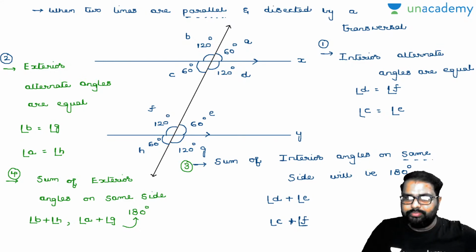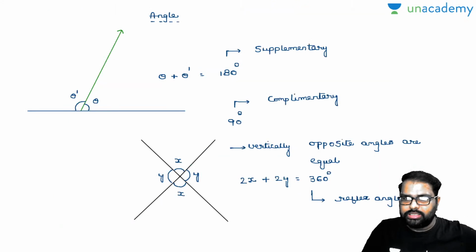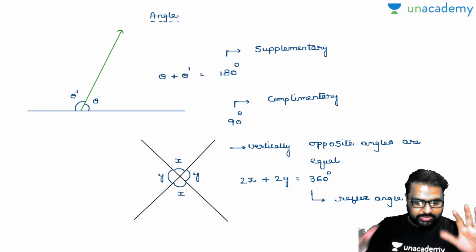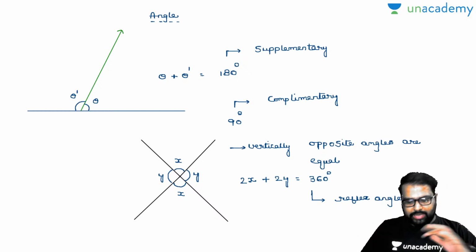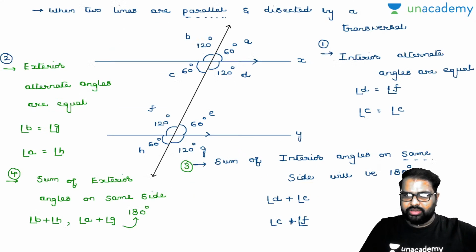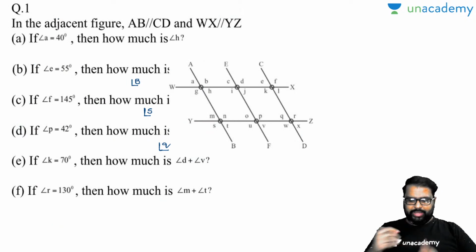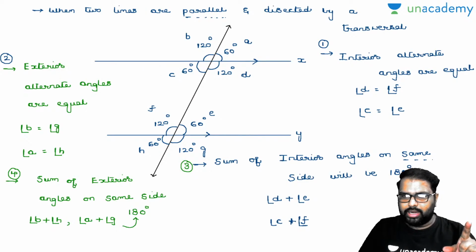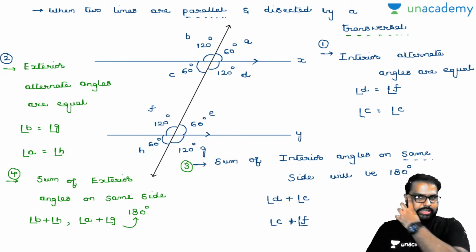So see here, these are the basic lines and angles properties that we see. With this we will solve some questions which were asked in previous examinations and also in some famous textbooks. Okay, let's go for the questions now. Now see, this is the question asked. Look carefully, all these properties work out when two lines are parallel and they are dissected by a transversal only. So observe the question carefully and let me know the answer.